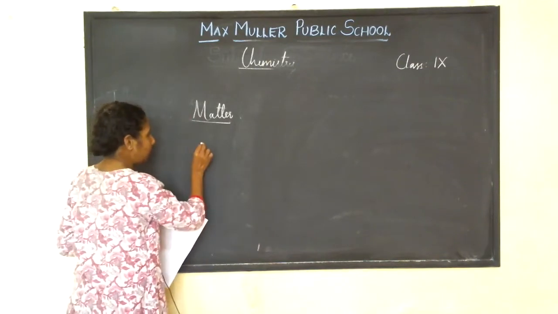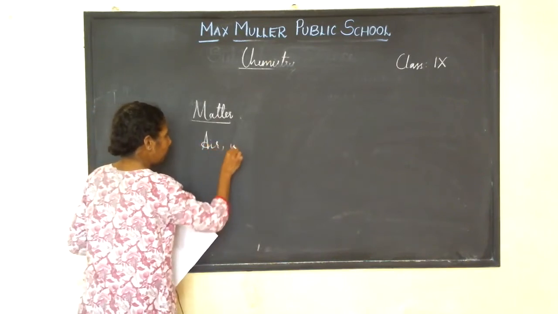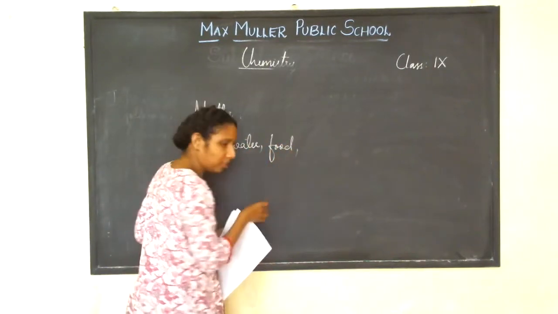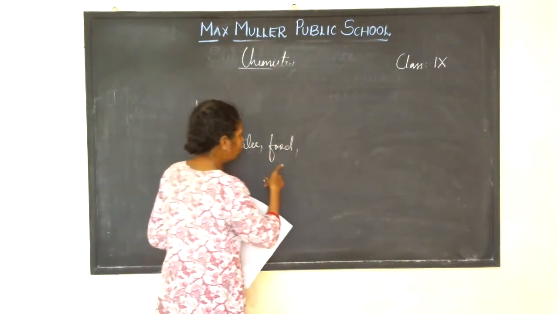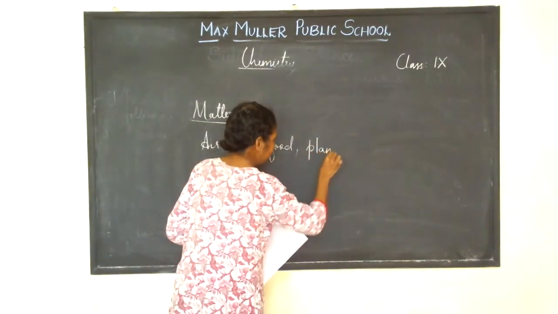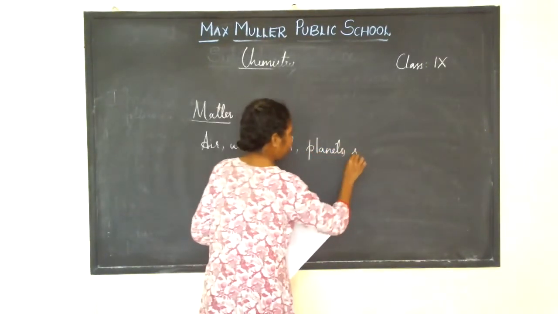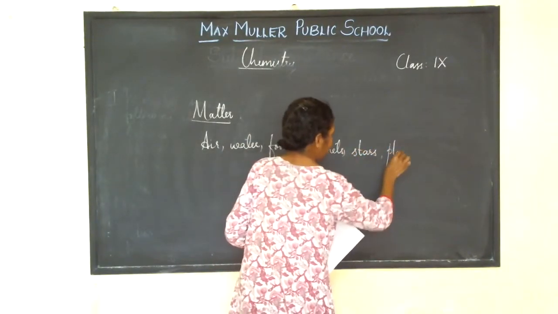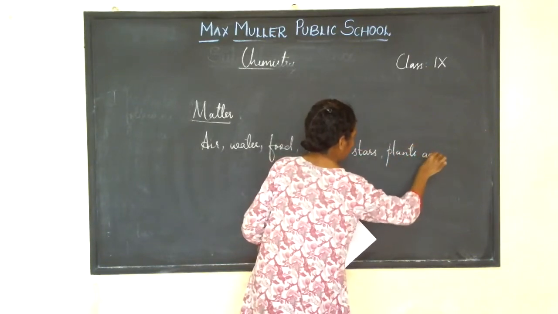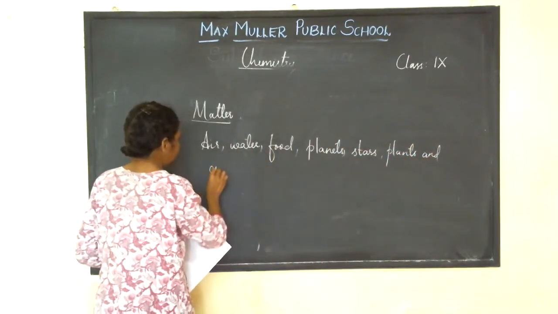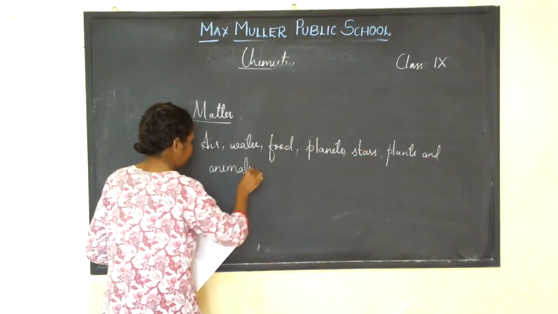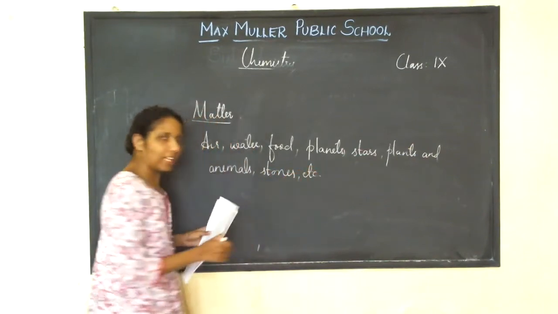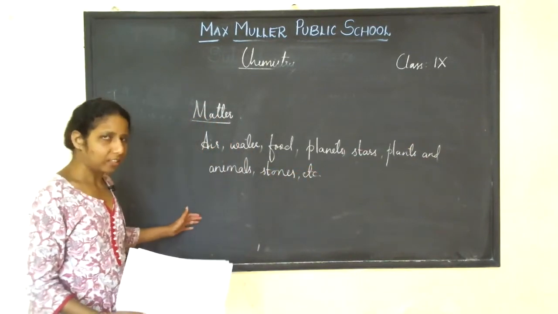We also discussed them. For example, air, water, food, planets, stars, plants and animals, stones, etc. They all are examples of matter, isn't it?